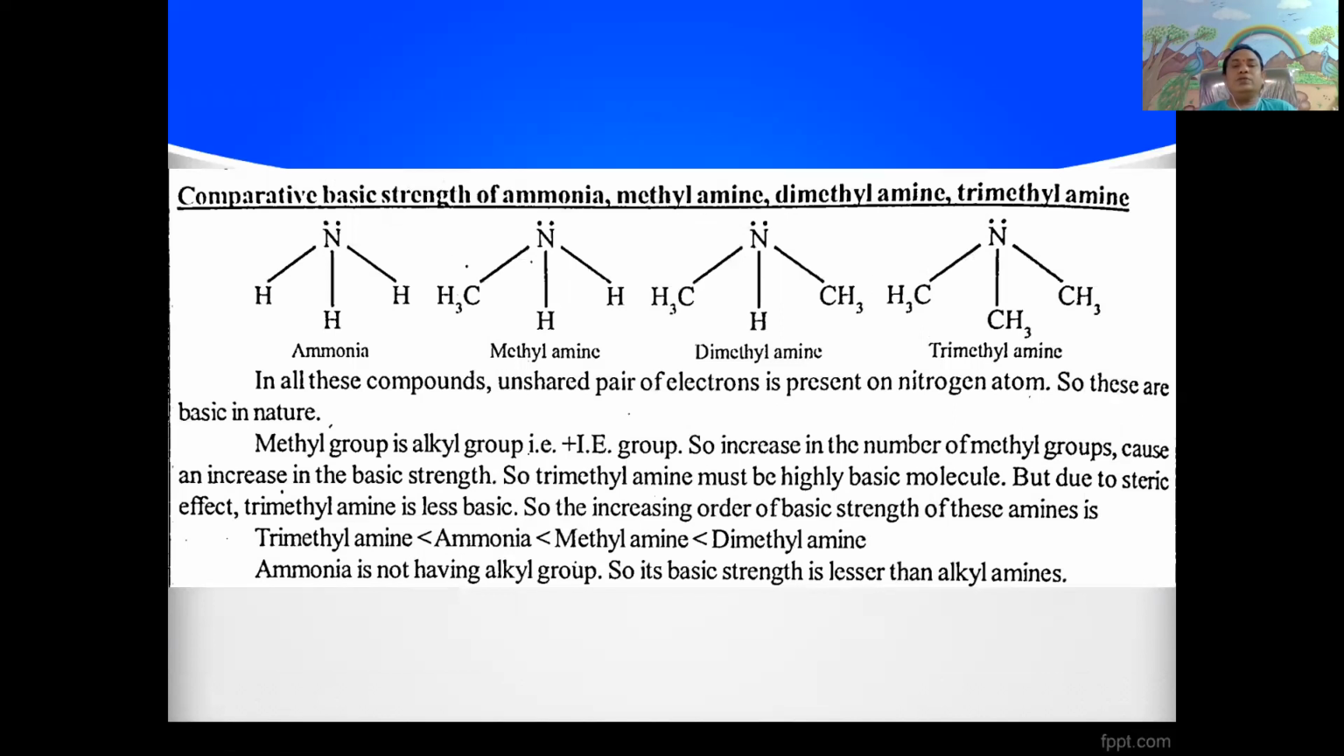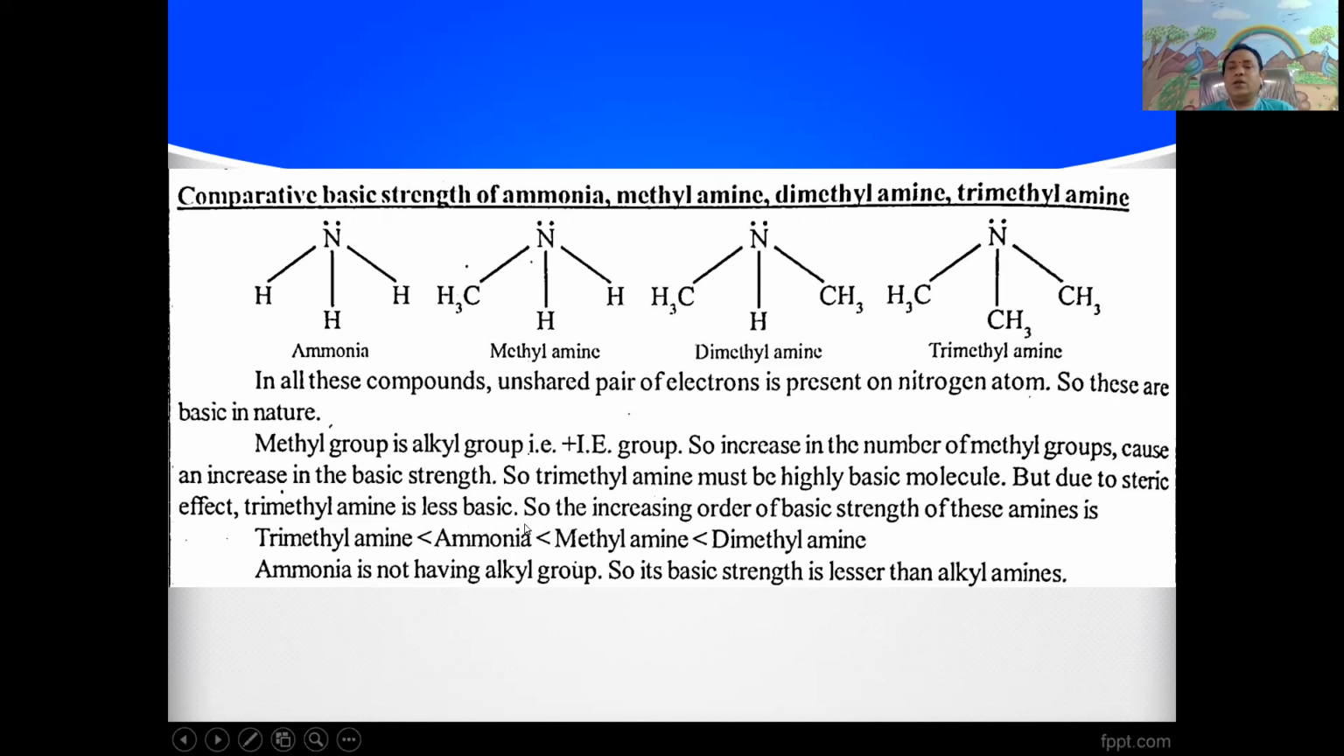Here is the comparative basic strength of ammonia, methylamine, dimethylamine and trimethylamine. In all these compounds, an unshared pair of electrons is present on the nitrogen atom, so these are basic in nature. Here the methyl group is an alkyl group, that is a plus inductive effect group. So an increase in the number of methyl groups causes an increase in the basic strength. So trimethylamine must be a highly basic molecule, but due to steric effect, trimethylamine is less basic.